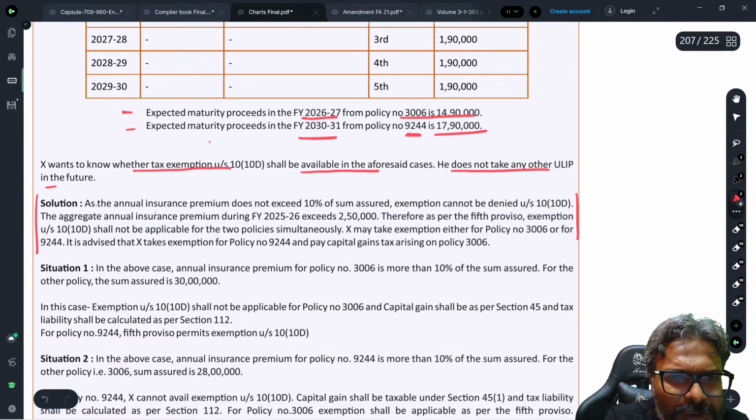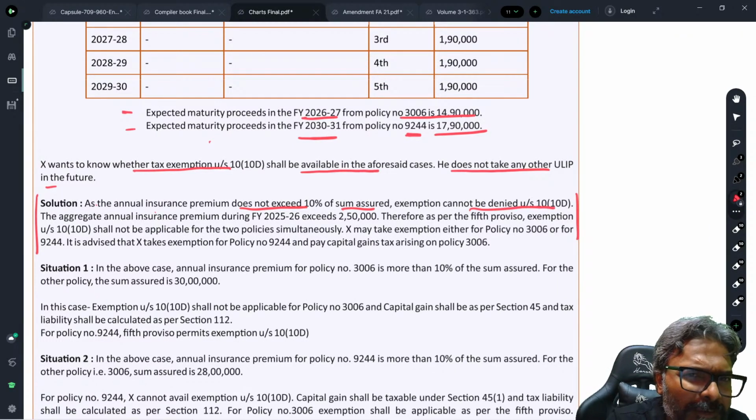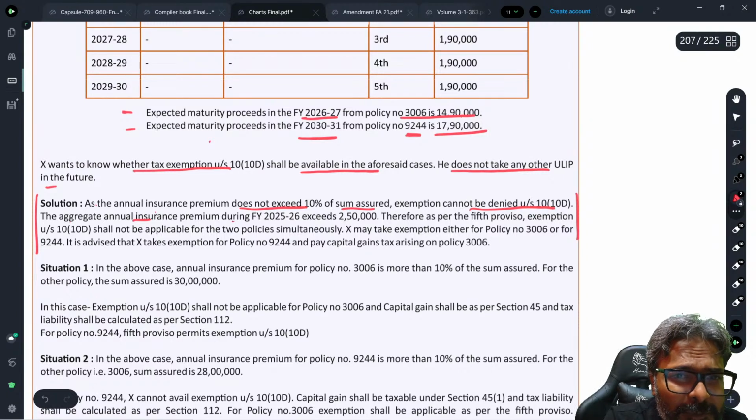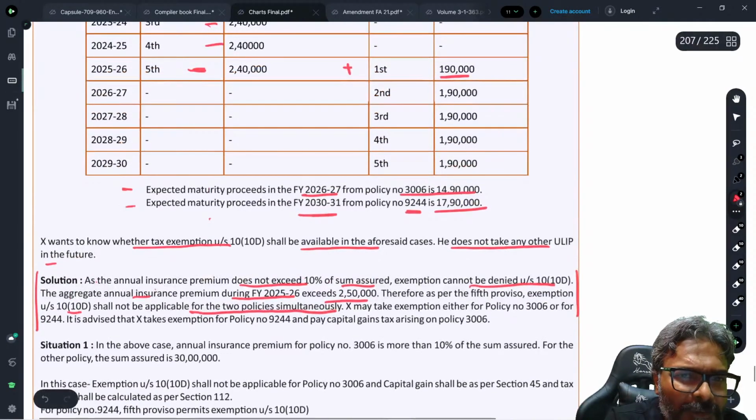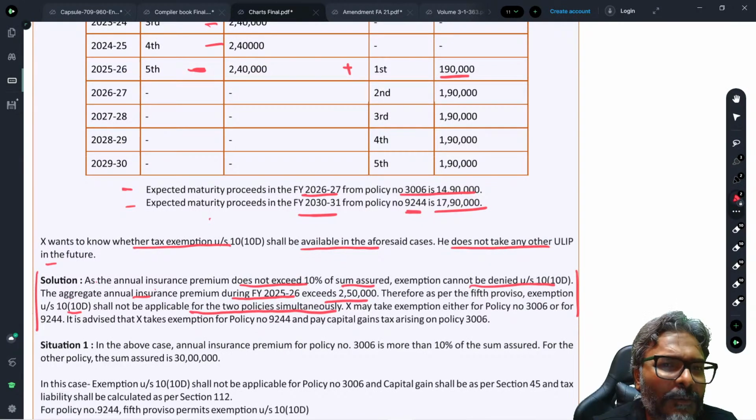As the annual insurance premium does not exceed 10% of the sum assured, exemption cannot be denied under section 10(10D). That we have already discussed, the old provision, without applying the amendment. However, the aggregate annual insurance premium during financial year 25-26 exceeds 2.5 lakhs. Therefore, as per the fifth proviso, exemption of 10(10D) shall not be available for the two policies simultaneously. This is important. So, what will happen in this context? Because the aggregate goes beyond this.